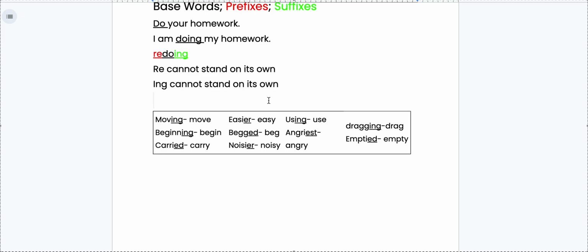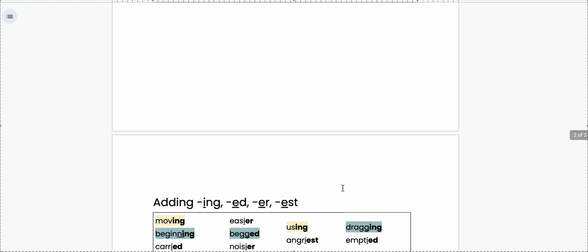I see 1, 2, 3, 4 of our spelling words that when they're just a base word by themselves end with a Y. If you found them all, you would have found the word carry. That ends with a Y. Noisy. That ends with a Y. Angry. That ends with a Y. And our last one was empty. That one also ends with a Y.